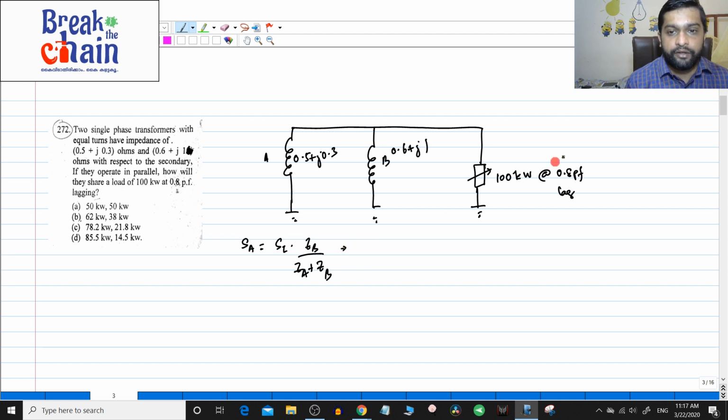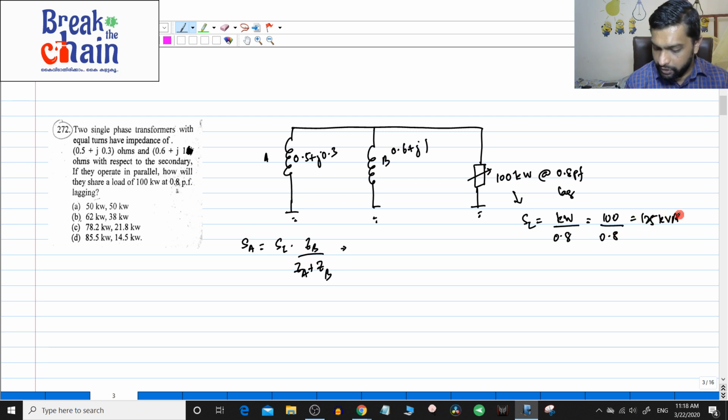Here you have to first find what the SL value is. SL is not given directly. SL is in kVA, and this is given in kilowatt. So SL will be equal to kilowatt divided by 0.8, which is 100 divided by 0.8, which is 125 kVA. And it is given that it is 0.8 power factor lagging.